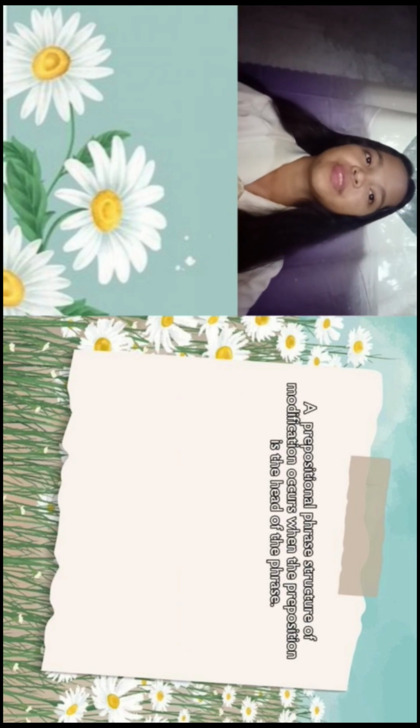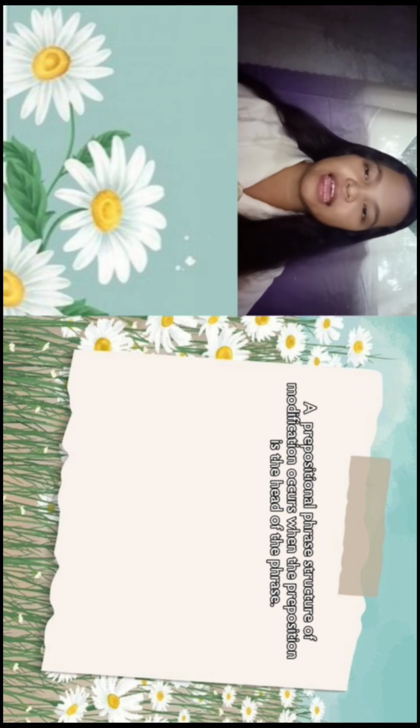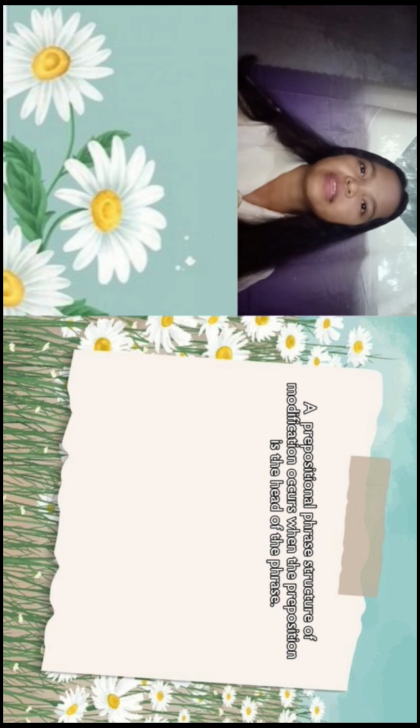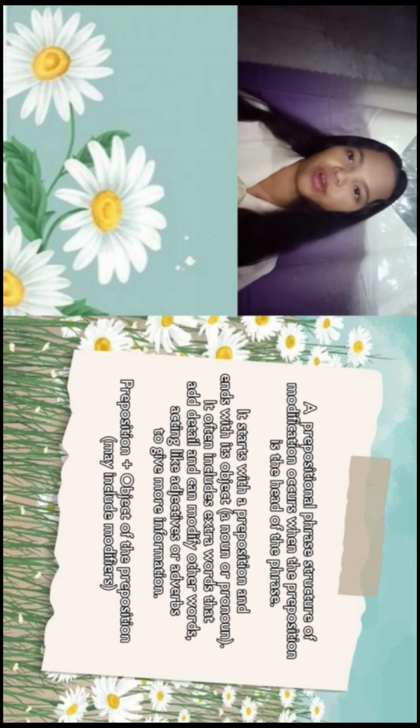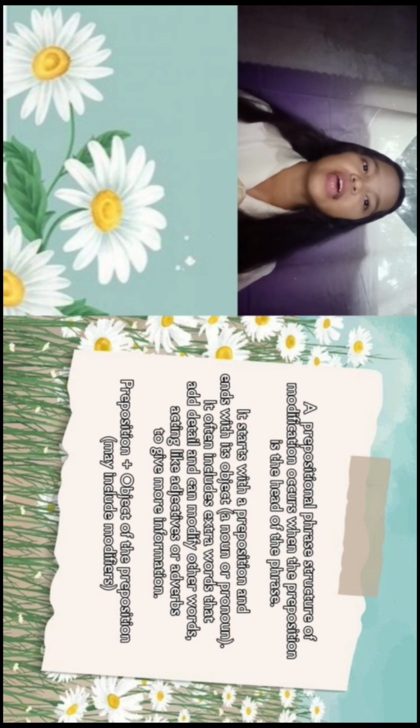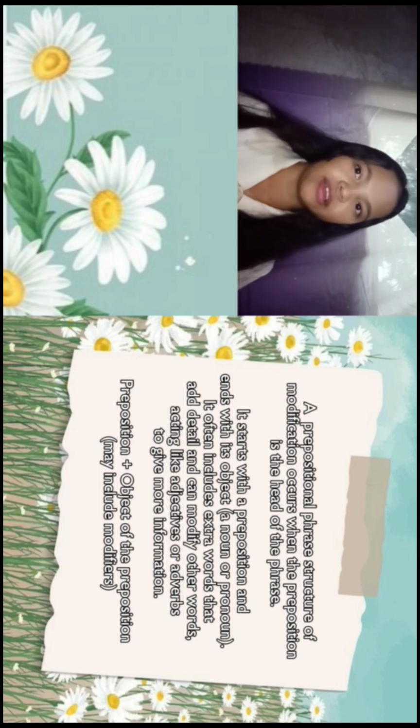Prepositional phrase. The structure of modification occurs when the preposition is the head of the phrase. It starts with a preposition and ends with its object, a noun or pronoun. It often includes extra words that add detail and can modify other words, acting like adjectives or adverbs to give more information.